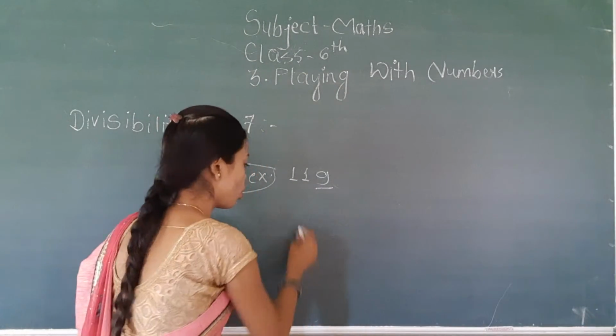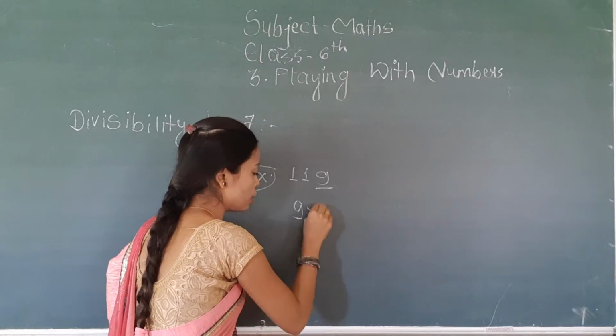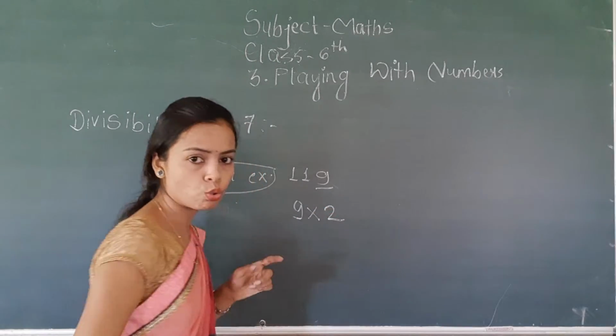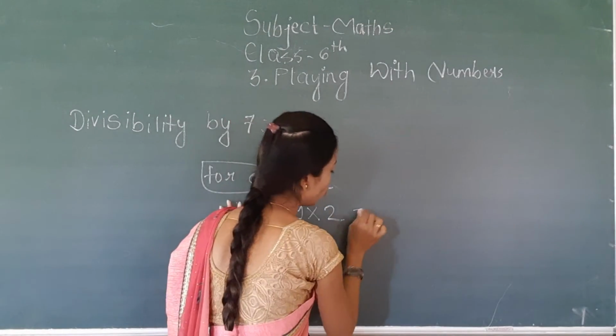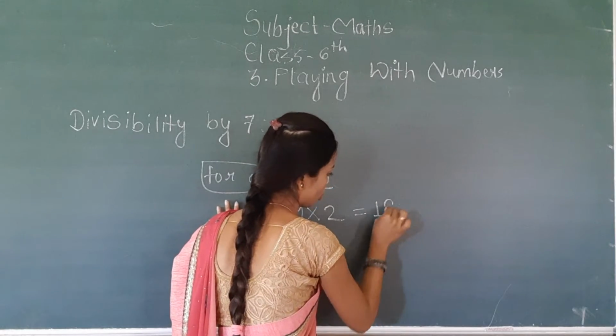And what is the double of 9? Double of 9 means you have to find 9 into 2. 9 into 2 is equal to 18.